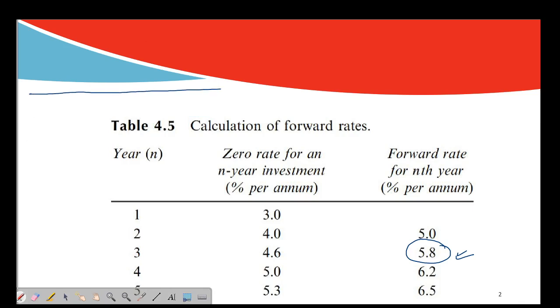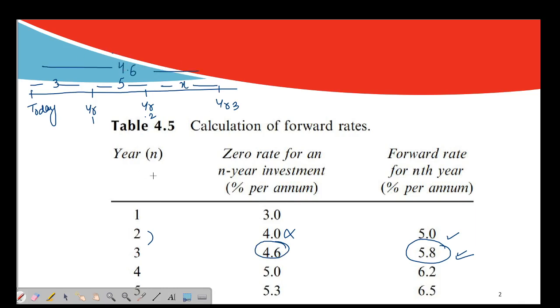Okay, let's draw it again. So today, after year 1, this is year 2, and this is year 3. Now for year 1 it's 3%. For year 2, remember one thing, year 1 to year 2 we have just calculated, it's 5%. So now I'm going to use 5%, not 4%. And for year 2 to 3 I have to calculate this. Suppose this is X%, and for all 3 years it is 4.6%.